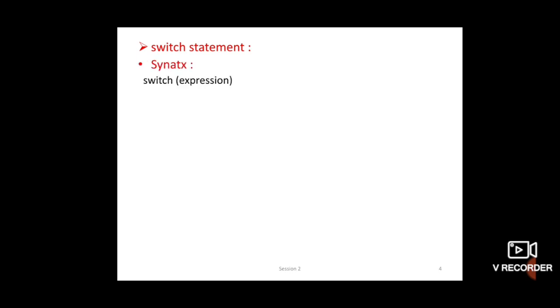See, the syntax is switch, here expression. Expression means condition. Which expression you have to check, write it here. Then begin, then case 1, again begin, statement 1, case 2, again begin, statement 2. If more than one statement is under case 1 or case 2, then give begin and end. Same way you can write case 3, case 4, depending upon your program. So many cases you have to check in this switch statement.